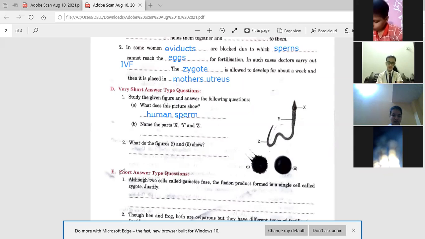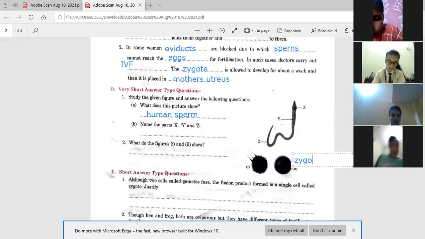Yes. E part, short answer type questions. Although two cells called gametes fuse, the fusion product is formed as a single cell called zygote. Ma'am, please tell again. Second. D second. Zygote. This is zygote. Rest you can do yourself.